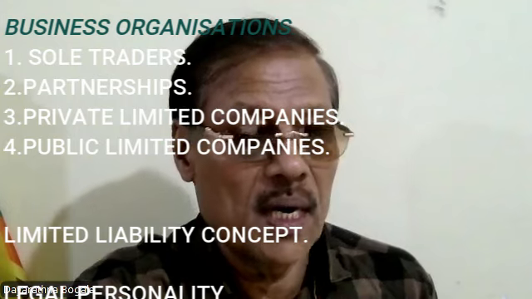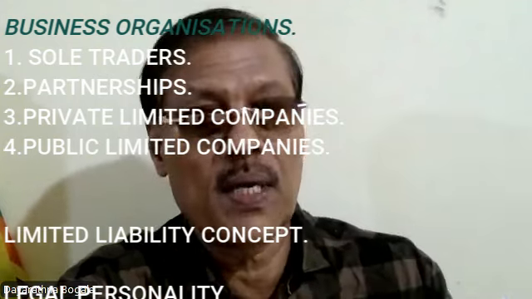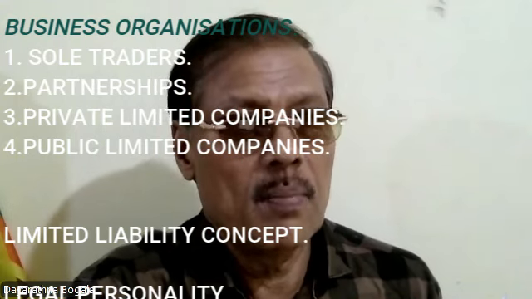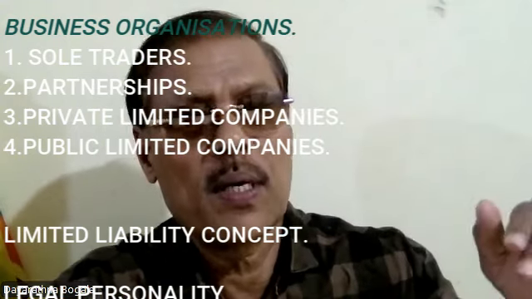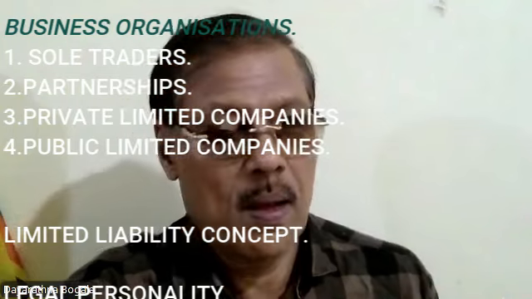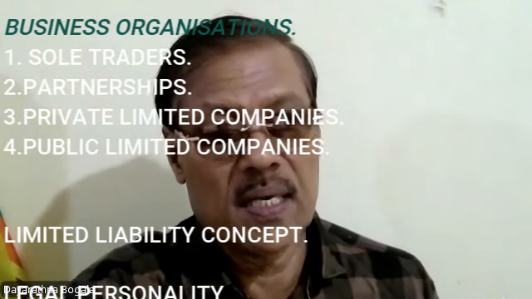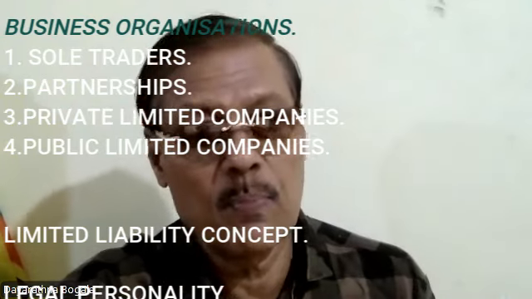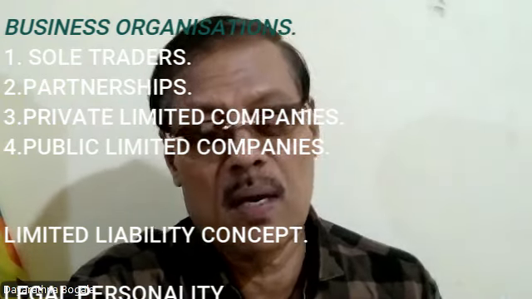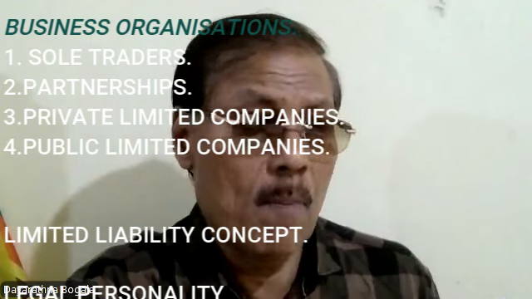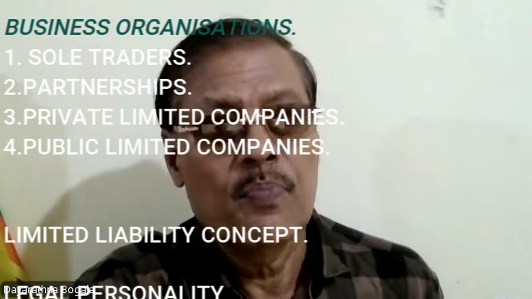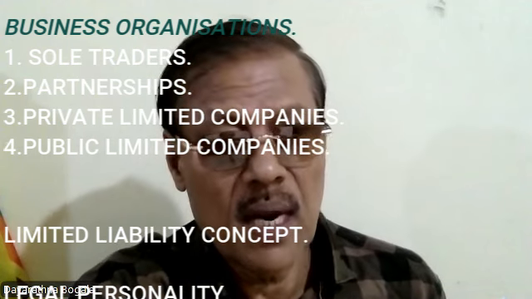If it is a sole trader, the creditor will come and take all the properties belonging to the sole trader. If it is a partnership, it is the unlimited liability concept, and all the property will be taken by the creditors. That means your liability extends up to your private possessions if it is a sole trader or partnership. But with companies, it will not happen like that. Why? Because it has a limited liability concept.